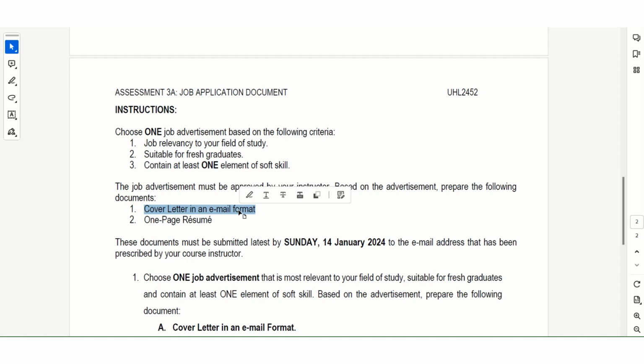It is a template, a sample, so you don't have to follow everything like presented there. You can create your own cover letter as you wish, but make sure that the preparation of both of these is based on your job advertisement, the one that has been approved.